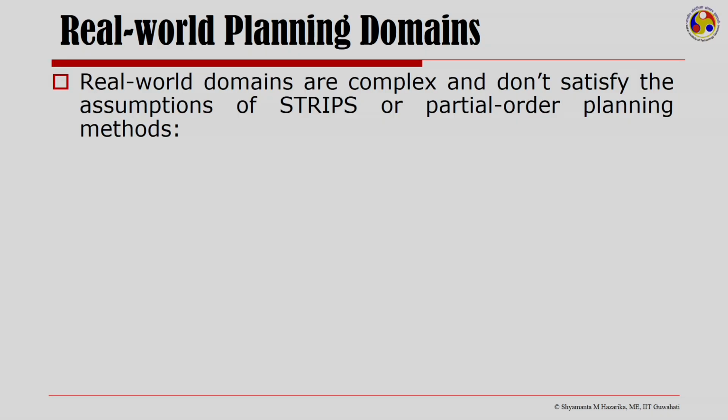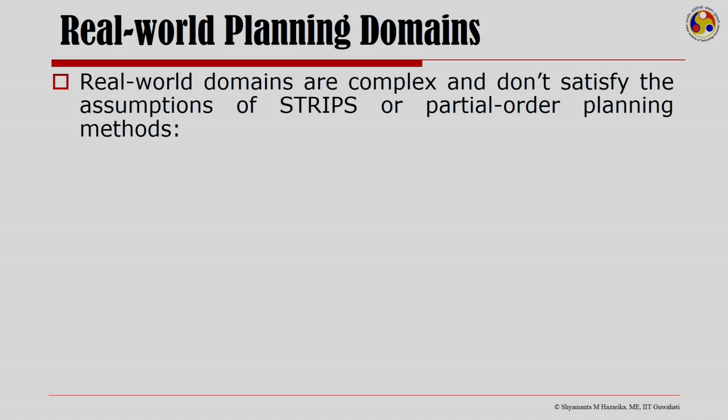Now, real world planning domains, as I have been emphasizing, are complex and they do not satisfy the simplifying assumptions of STRIPS and the partial order planning that we have been discussing so far.